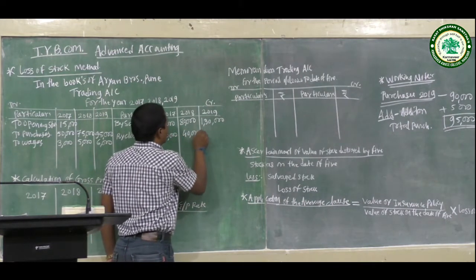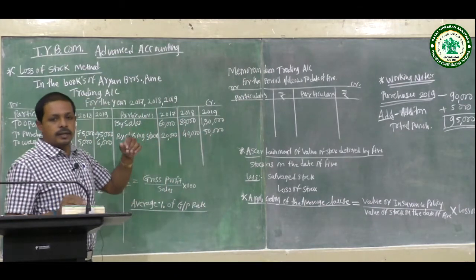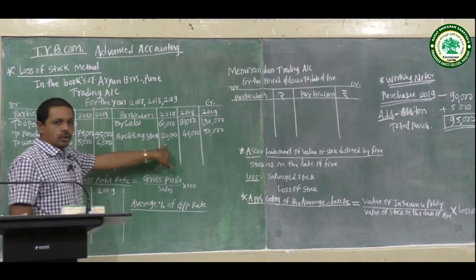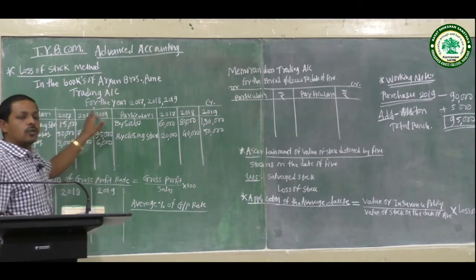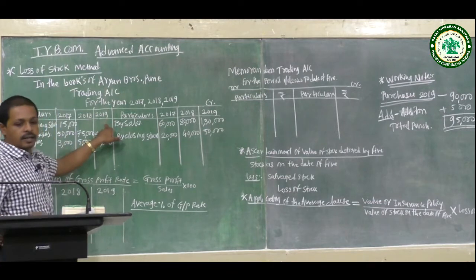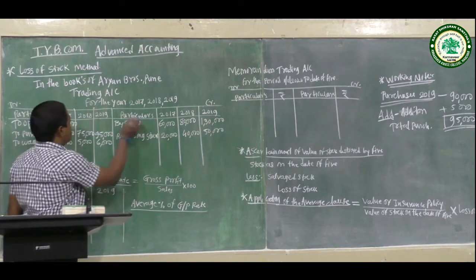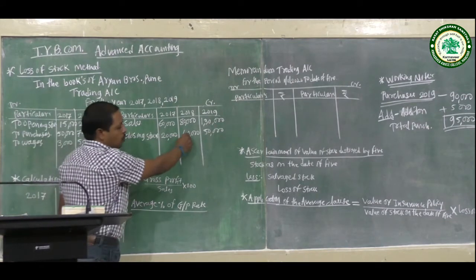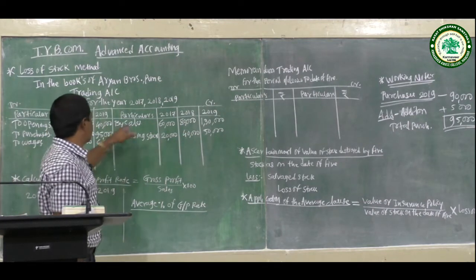The 2017 closing stock becomes the 2018 opening stock, and the 2018 closing stock becomes the 2019 opening stock.